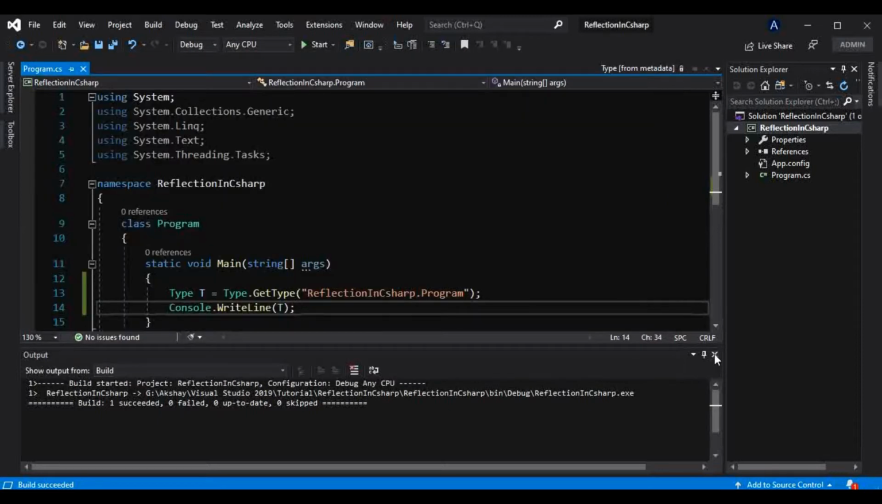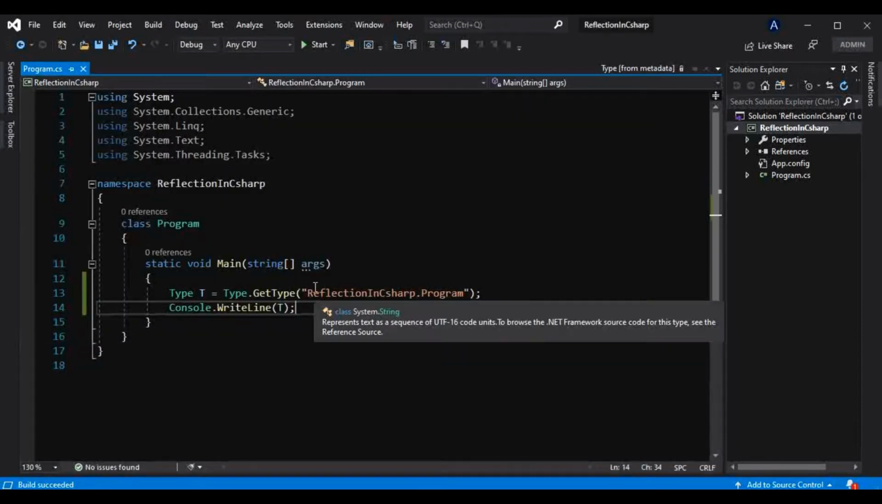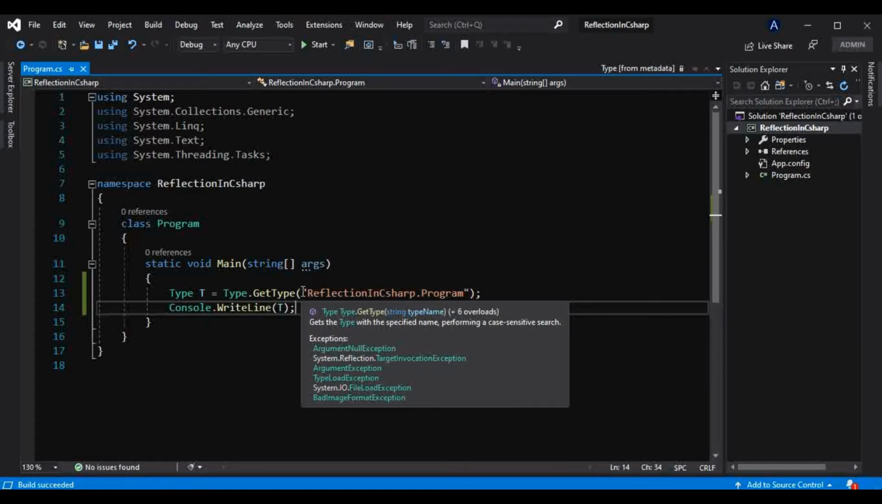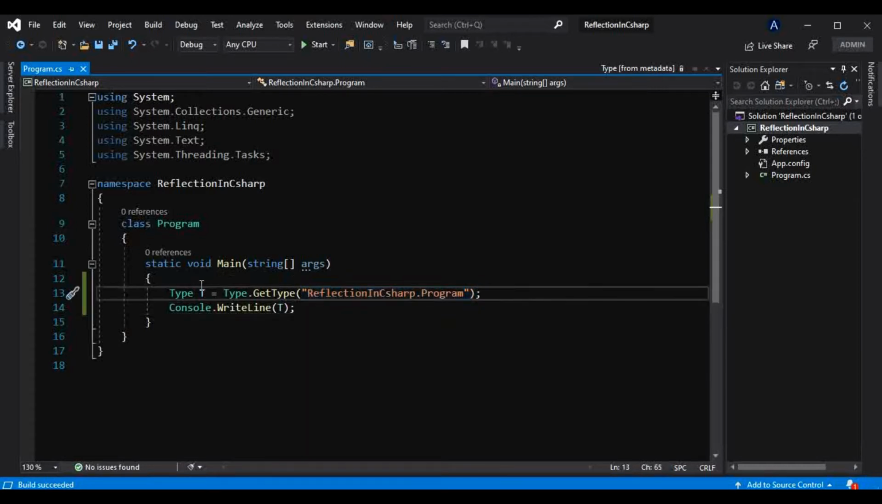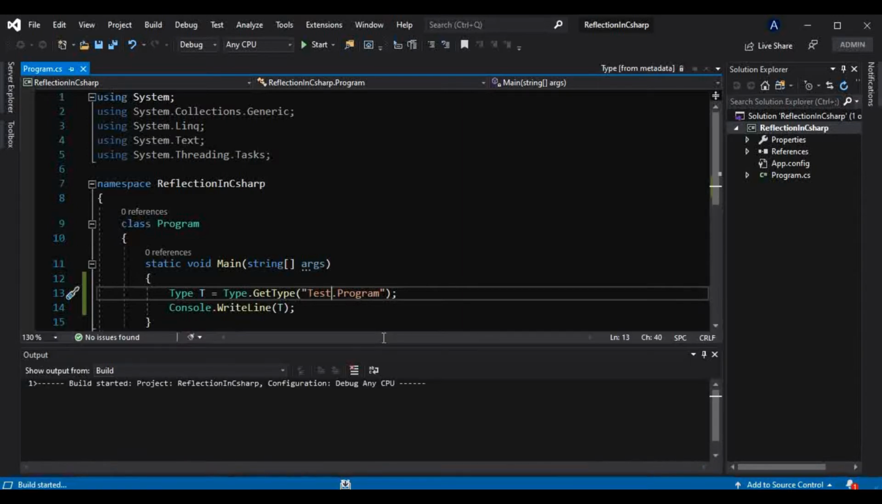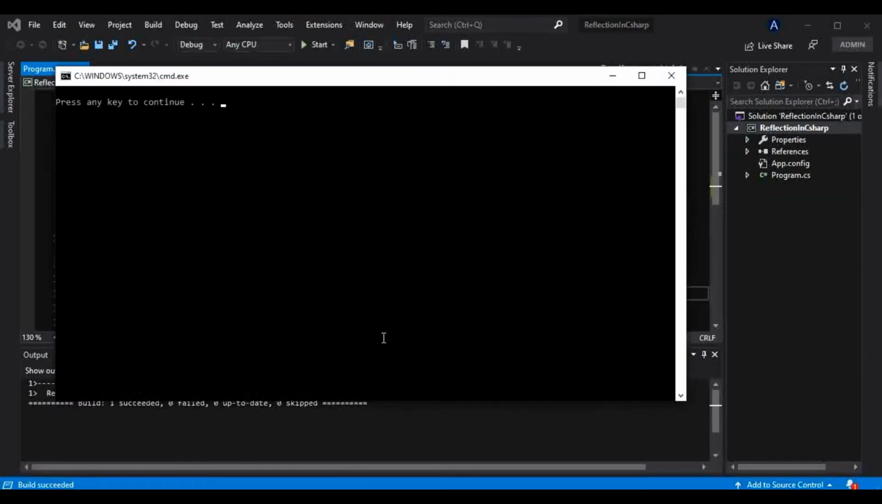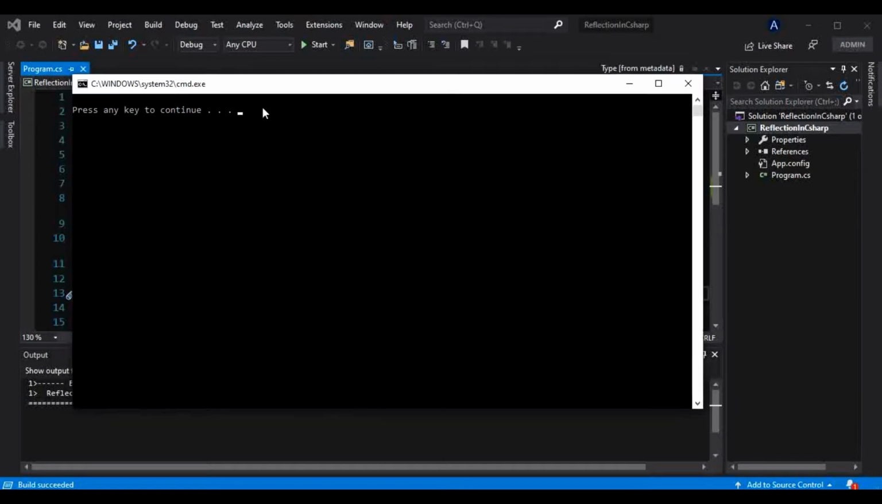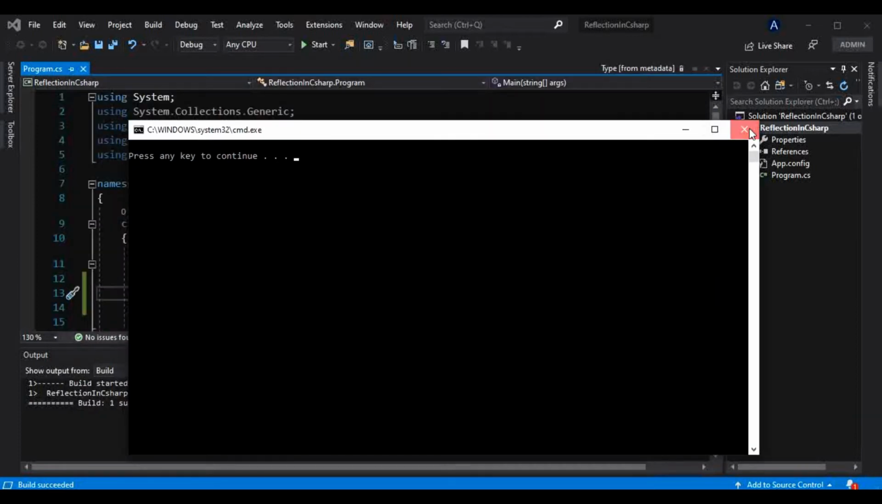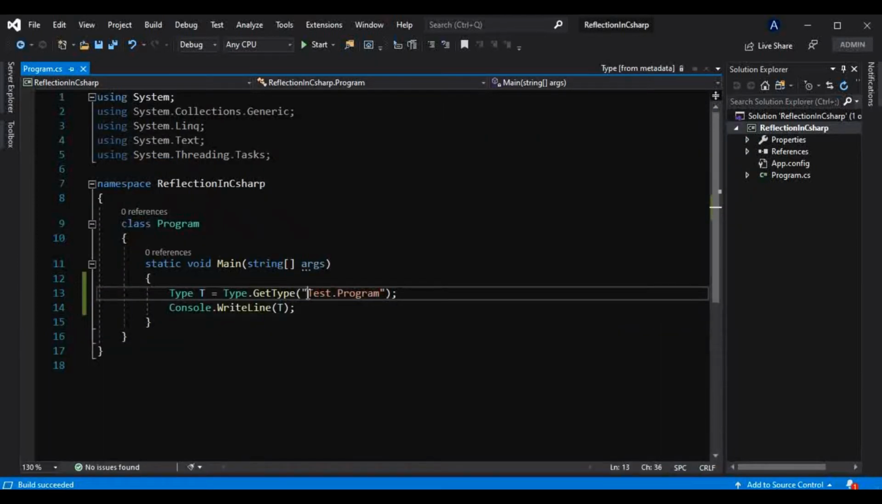Now you might be wondering, what is the big deal in that? We ourselves have provided this name, and it is the same name showing on the console. So let me give another name here, like Test.Program, and let's see if it gets printed onto the console. I will run that. Nothing is printed on the console. As you can see, that's because this type is not present in our assembly.